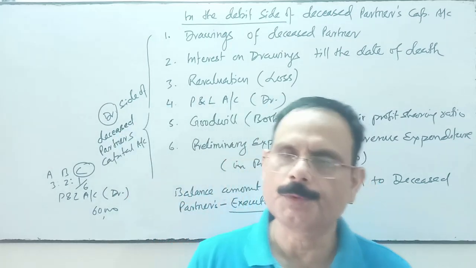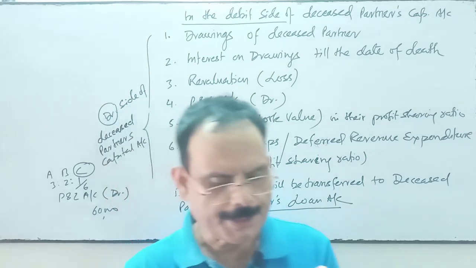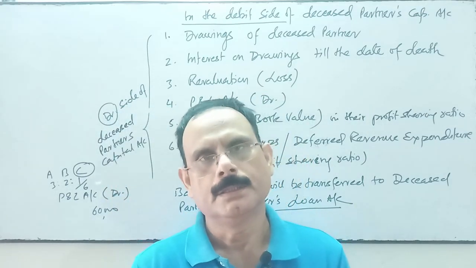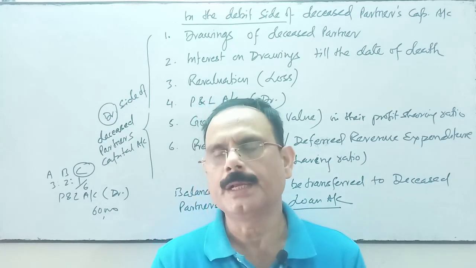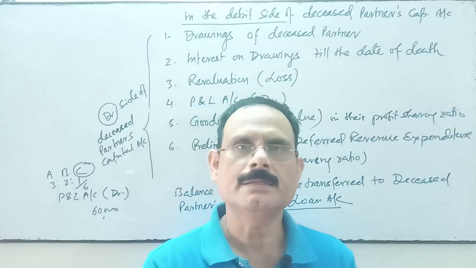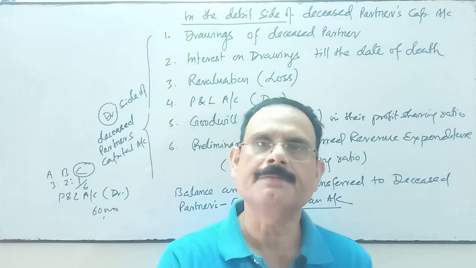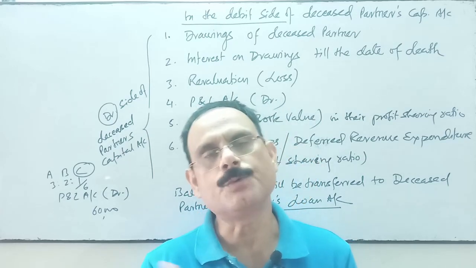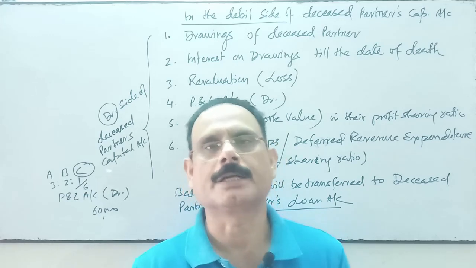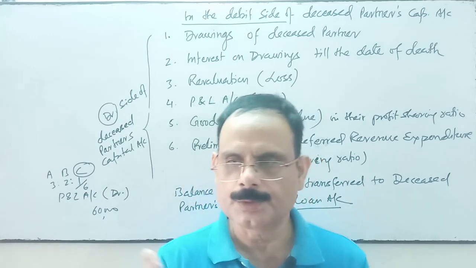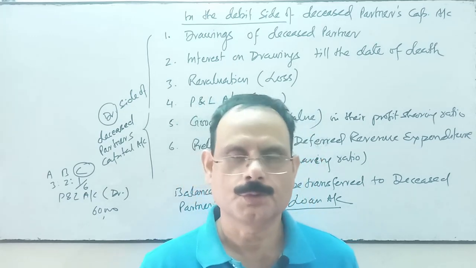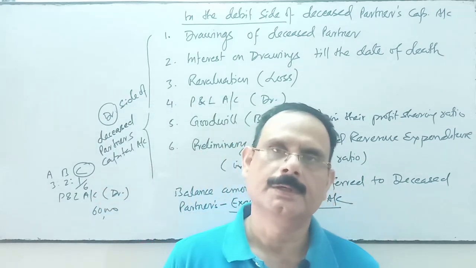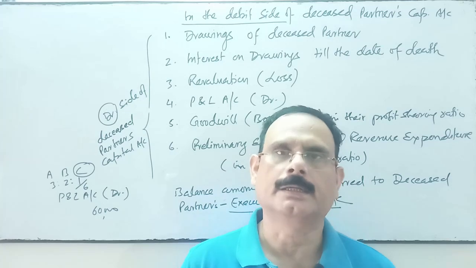The only difference is that when the partner dies, his share will be transferred to his legal representative, or you can say his executor's account, because the partner who has died is no more, so that amount will be transferred to the legal representative or the heir of that partner.